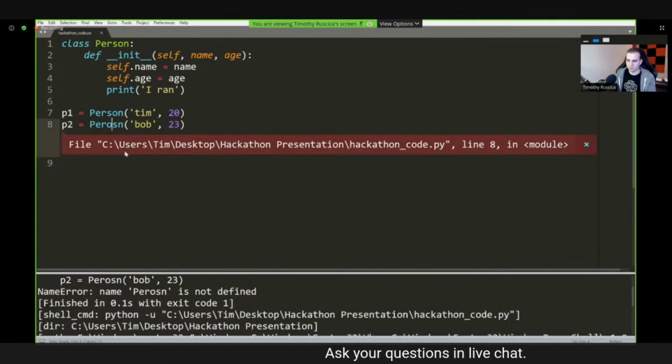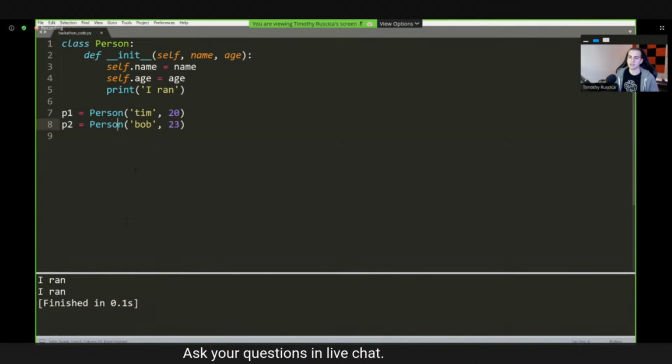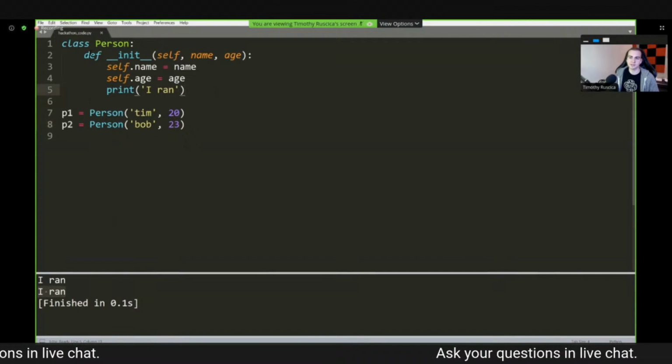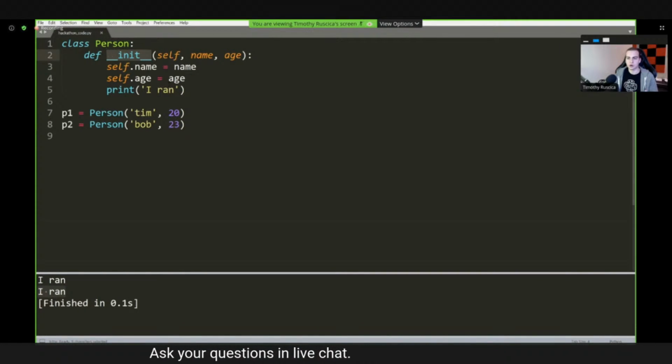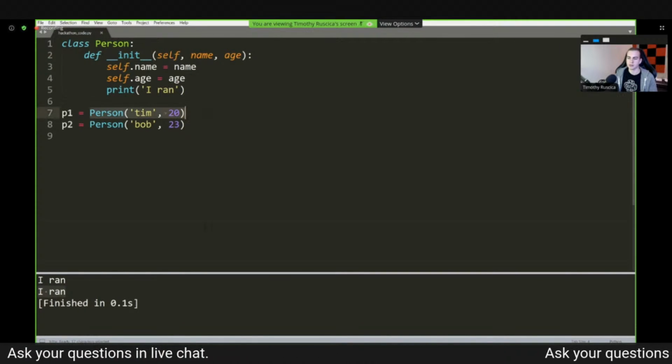Name, well, it would help if I spelled person correctly. And notice that I get "I ran" happening twice, coming out twice. So it just shows us that this init method, even though we haven't specifically called it, we don't see init anywhere other than here, is called whenever we see a statement that looks like this.